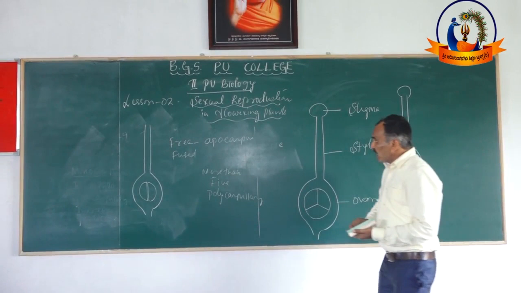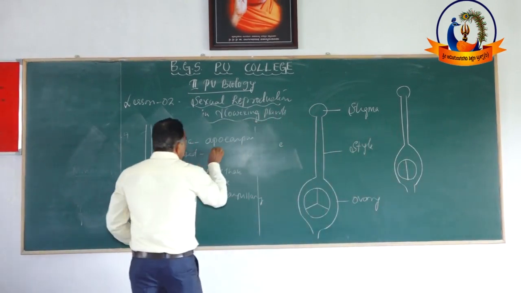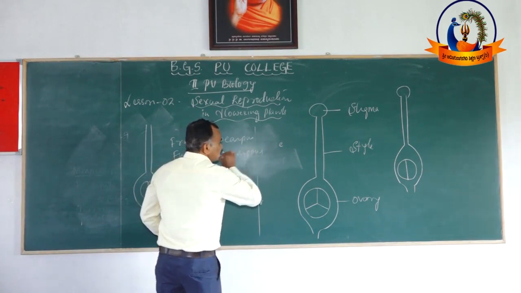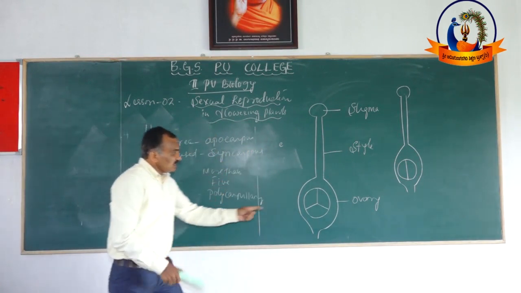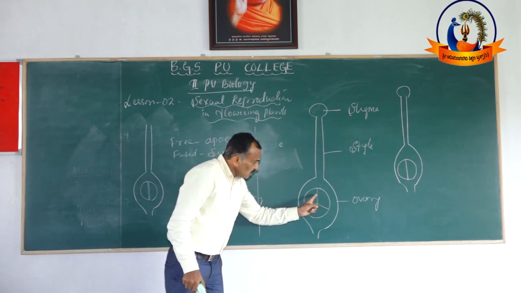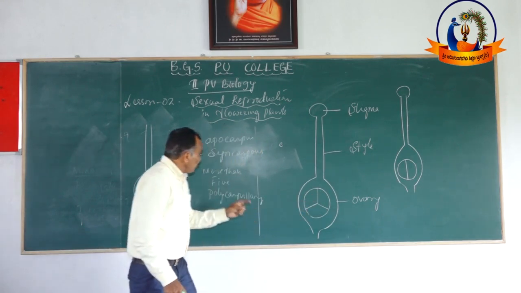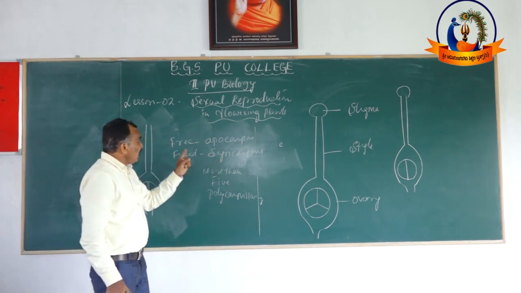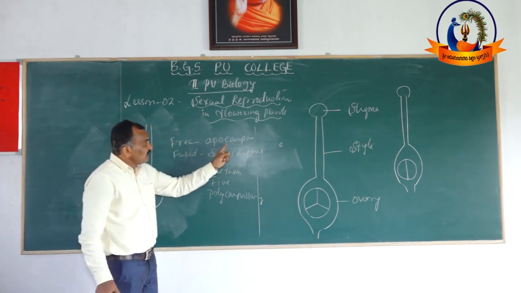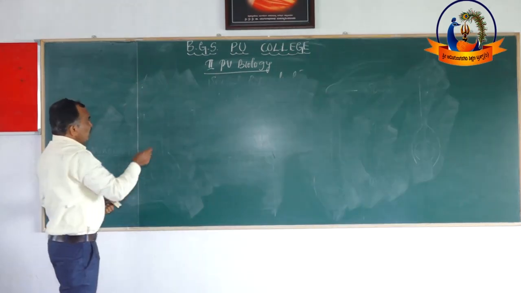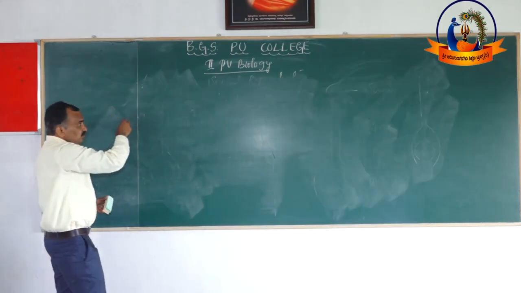The fused condition of carpels is called syncarpous. See, this is tricarpellary, and all 3 carpels are fused. The fused condition of carpels is called syncarpous, and the free condition of carpels is called apocarpous.